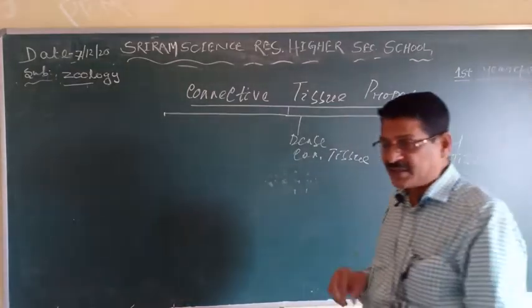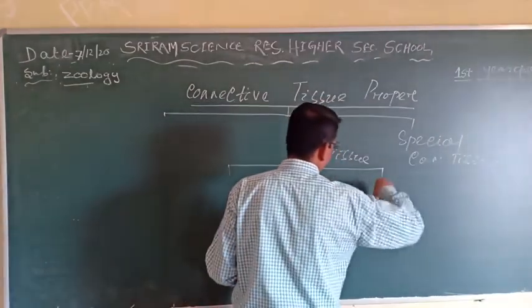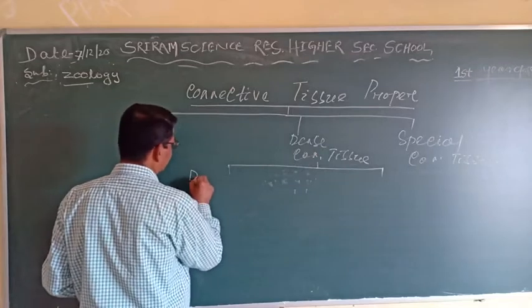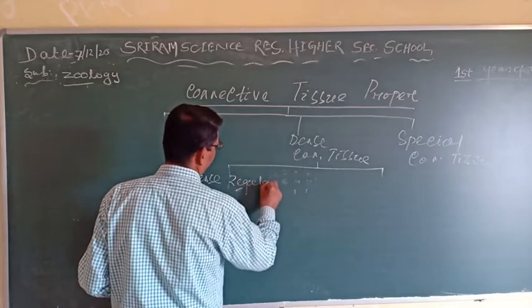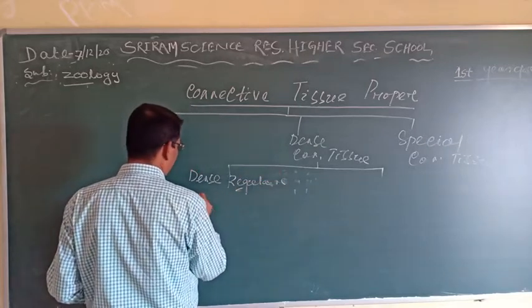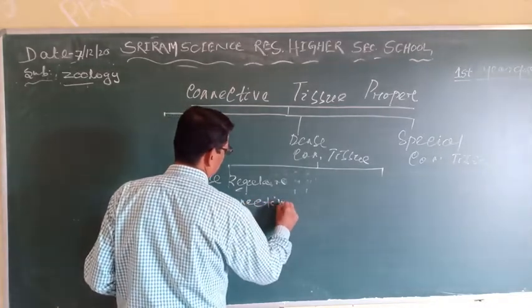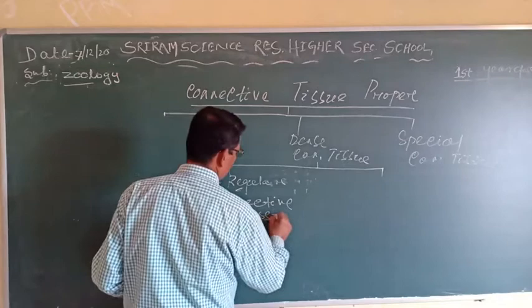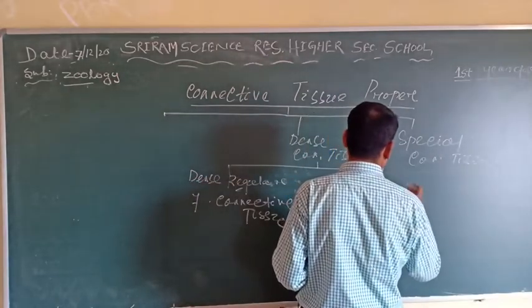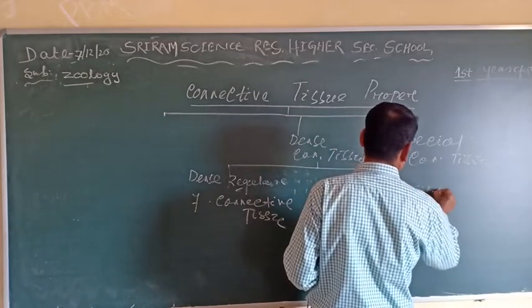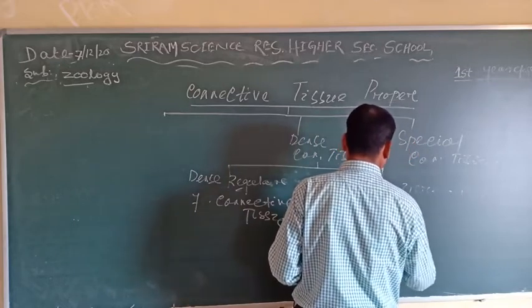Then it is divided into two parts: dense regular fibrous connective tissue and dense irregular fibrous connective tissue.